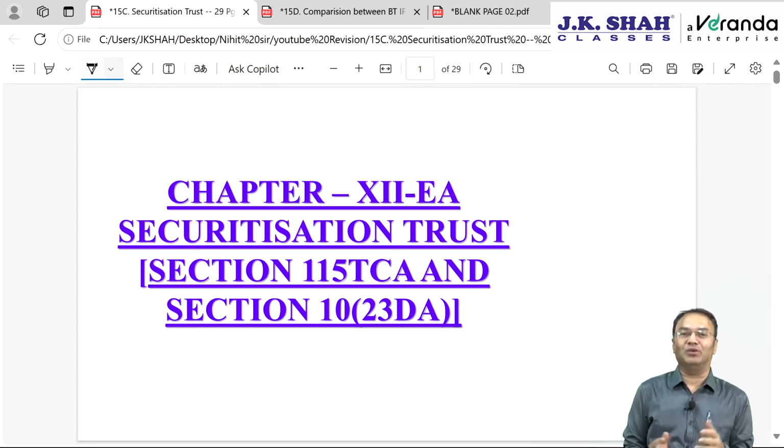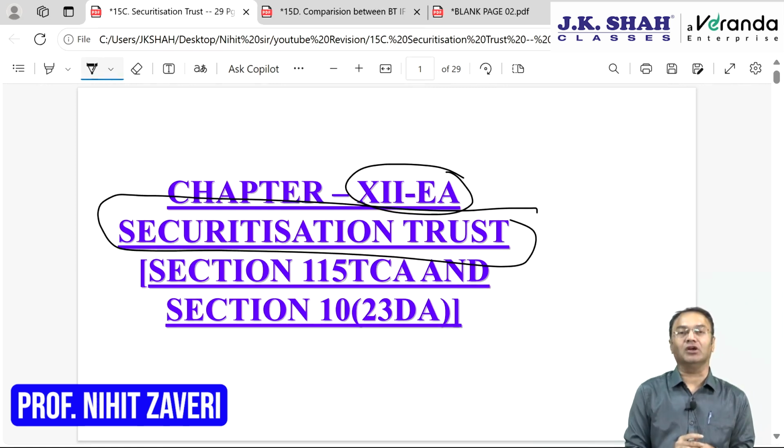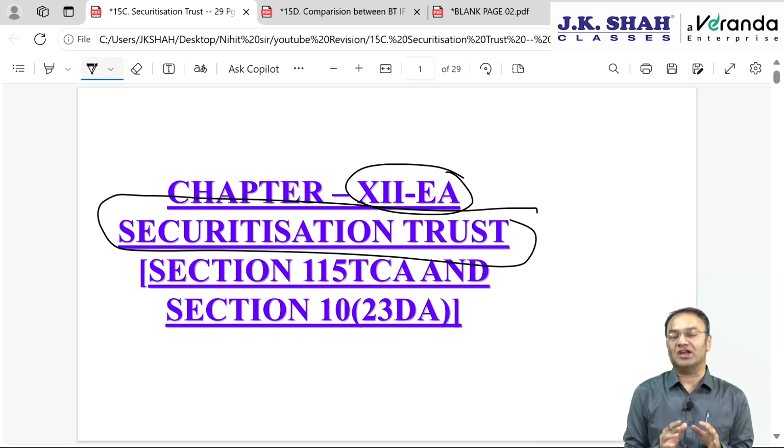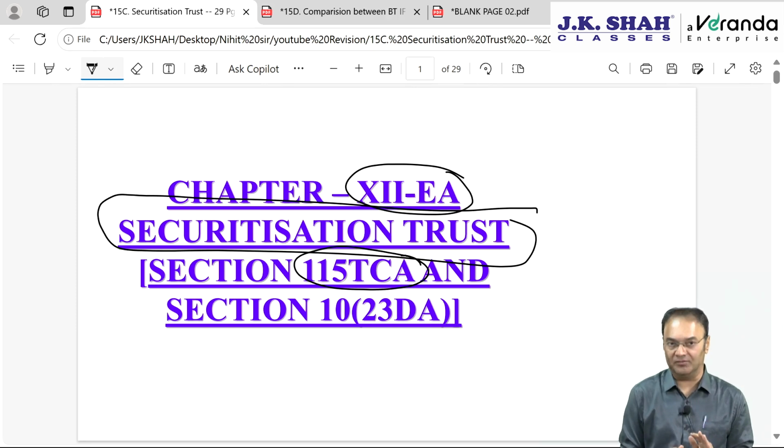Hello friends, today we will be doing revision of the chapter called Securitization Trust. It is Chapter 12EA of the Income Tax Act. Three sections ideally. Section 115TCA is the main section. In the previous chapter, Business Trust and Investment Fund, the main sections were 115UA for Business Trust, 115UB for Investment Fund, and for this chapter, it is 115TCA.